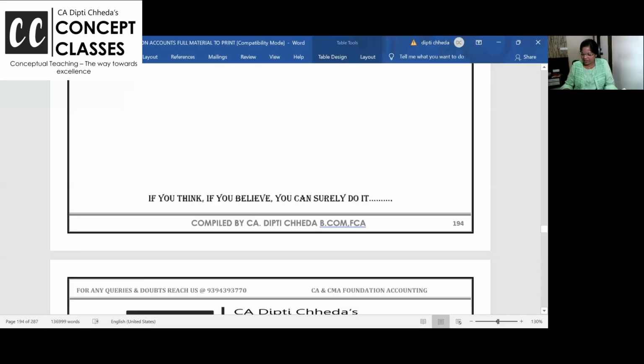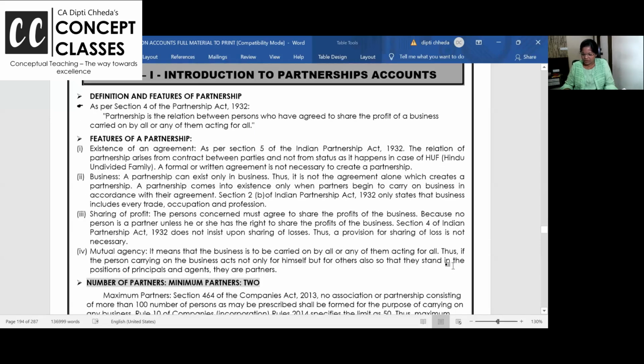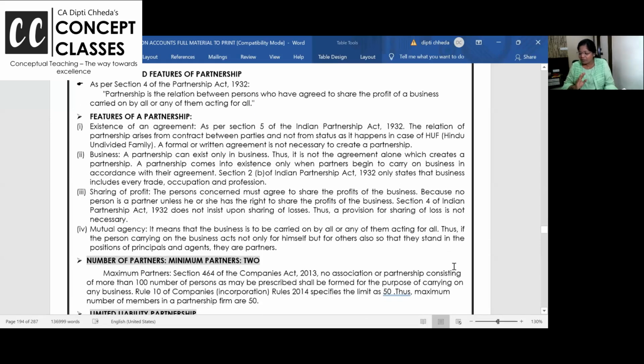Okay, so this is a beautiful topic. Enjoy it. Let us start with the introduction of partnership. I am not going to read word to word because I'm going to give you a lot of practical examples for this. तो आप घर में पढ़ना, कुछ डाउट है तो पूछना.